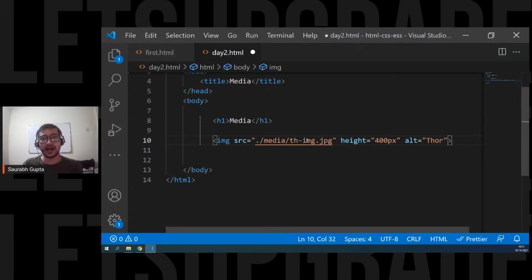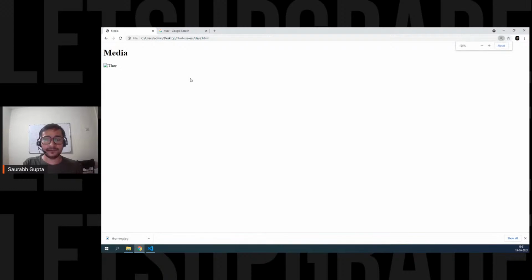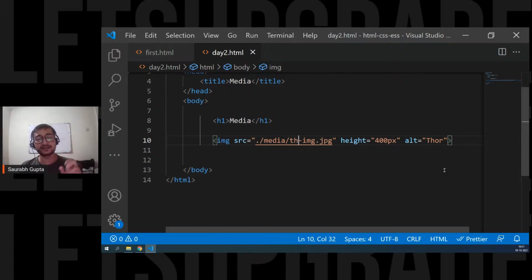See, I put a name here that doesn't exist. I don't have any image named THIMG, but I just put it. Now see what will happen. See that cut symbol? That means there's some problem with the image. So whenever there is a problem with the image, you will see the alternate text. By reading this, at least the user can understand what image was displayed here. This is also for SEO, so that search engines can understand what kind of image this is. Depending on that, they can take your image in their search results. That's why alt is very important according to the standards and SEO. That's why I should always put it. Yeah, let's get the normal image back.